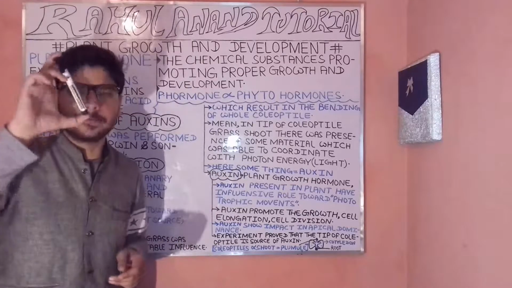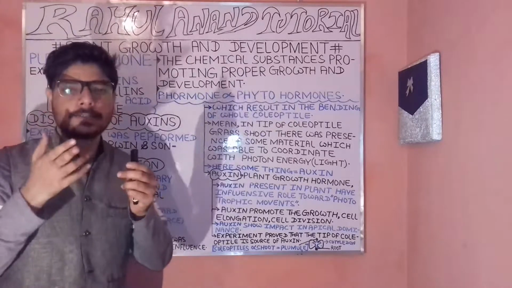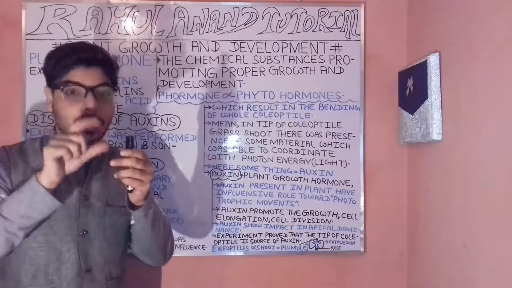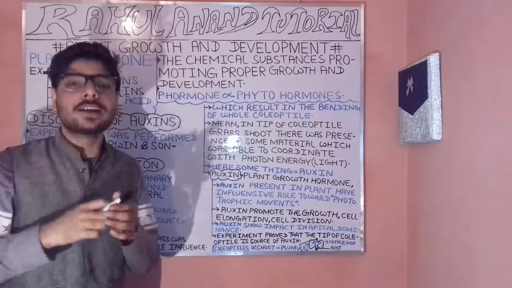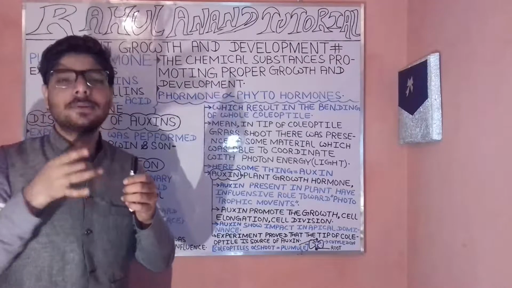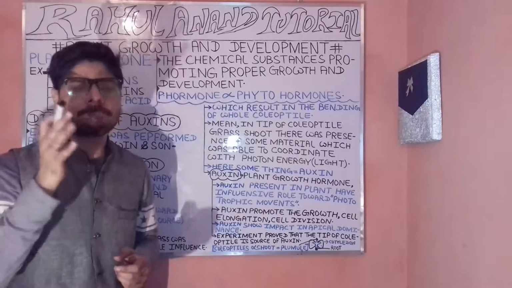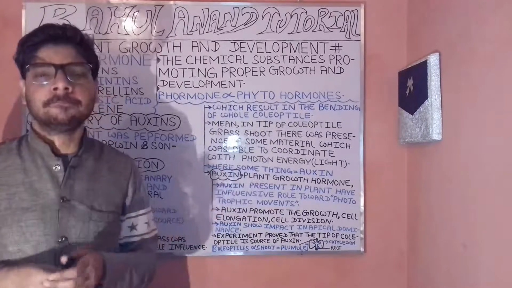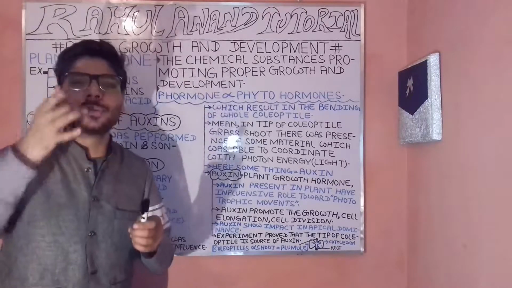Suppose this is our plant, and here is the presence of auxins, in terms of the coleoptile. These will be responsible for the bending toward light, in the direction of the photon energy or light energy. It will be present in the shoot direction.